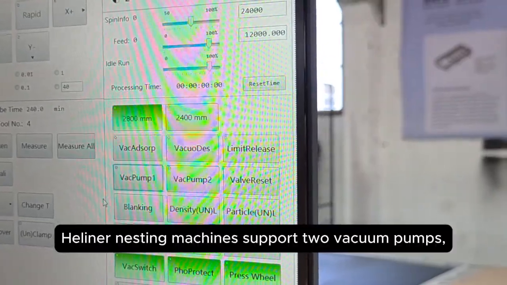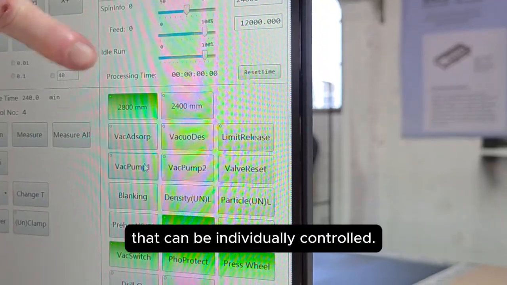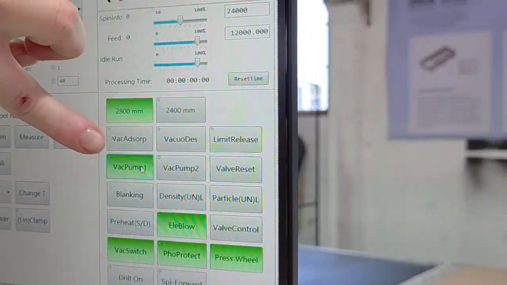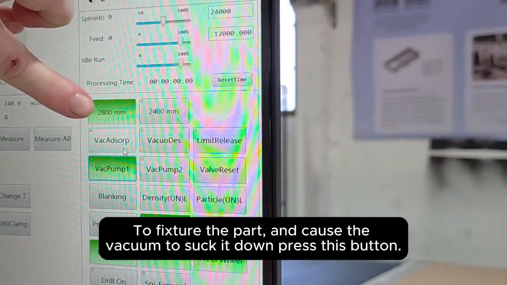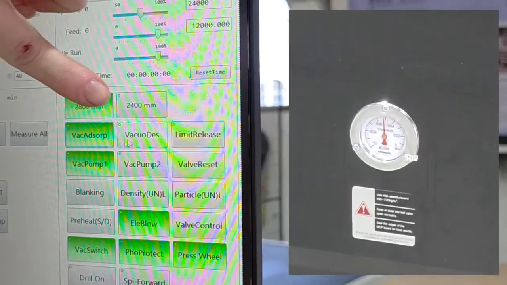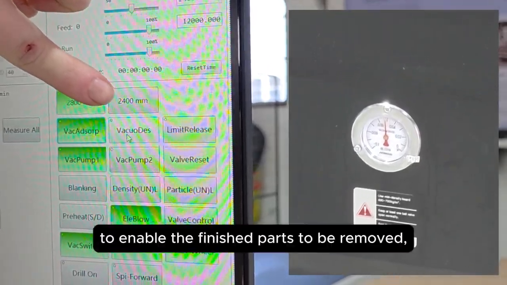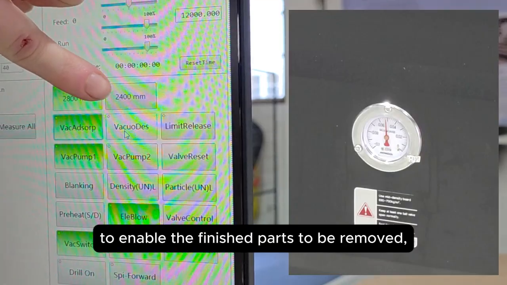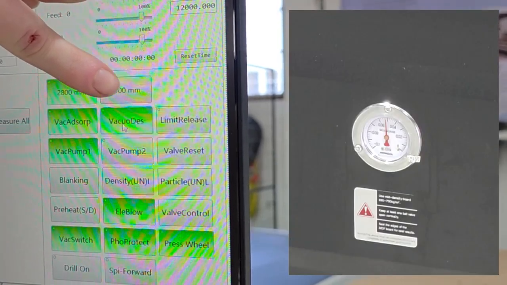Heliner nesting machines support two vacuum pumps that can be individually controlled. To fixture the part and cause the vacuum to suck it down, press this button. To release the vacuum, to enable the finished parts to be removed, press this button.